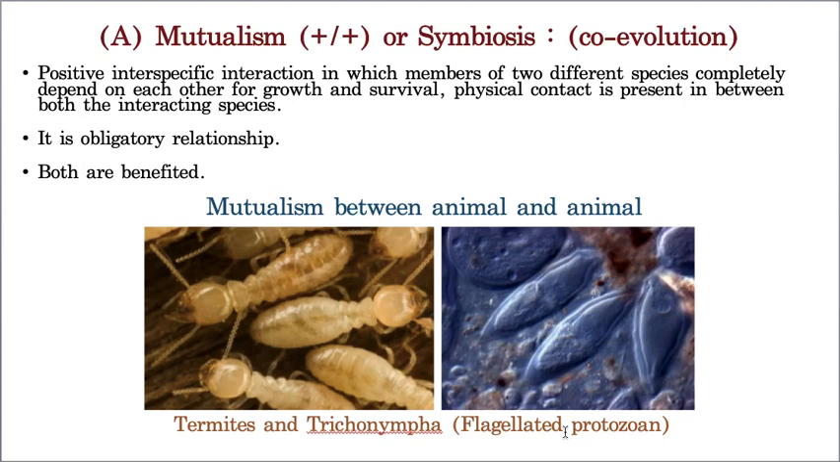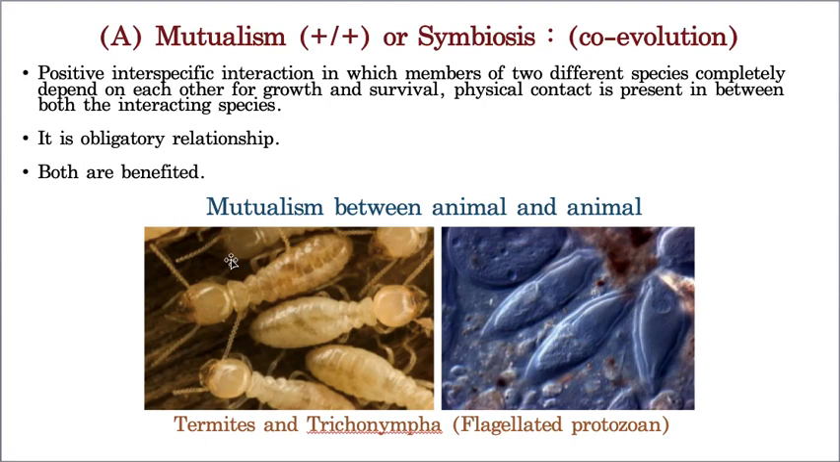And how the mutualism exists between termites and Trichonympha, let us see. This is a termite species. Hope you know termites. They damage wood. They eat cellulose. They feed on wood.